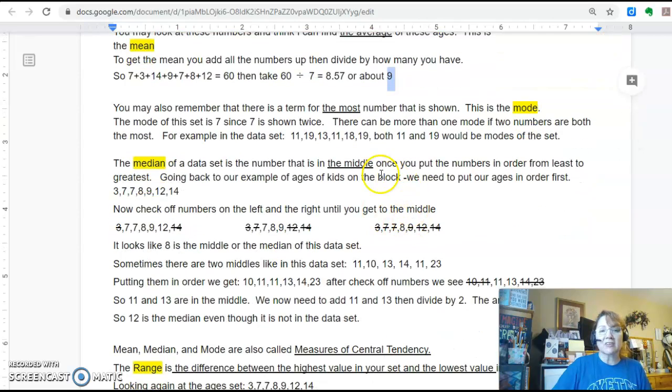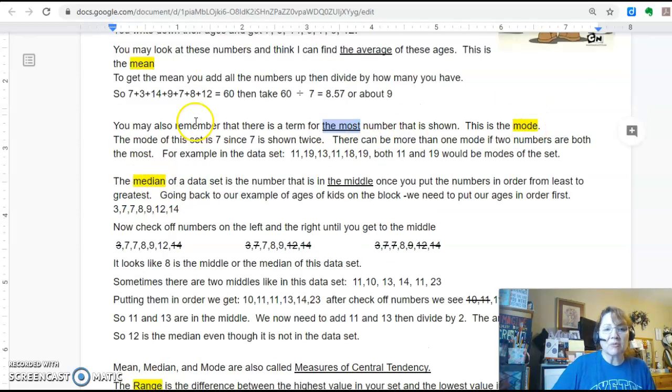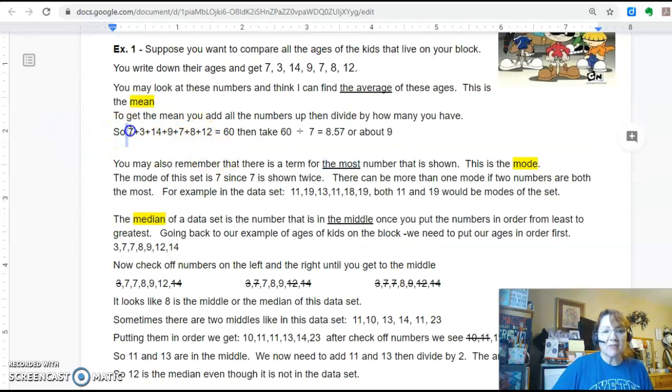So if I go down here, another word is the mode. You see mode is in yellow, and I underline what it means: the most. So mode means the most, and we look up here at the data and we see 7 here, and then we see 7 again here, so we see 7 the most in that particular one. But in this particular one, you see 11 twice, okay? But then you also see 19 twice. So you can actually have 2 modes, right? You can also have no mode if there's nothing that repeats.